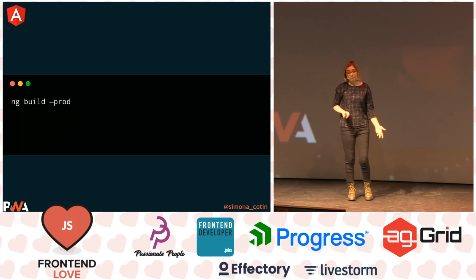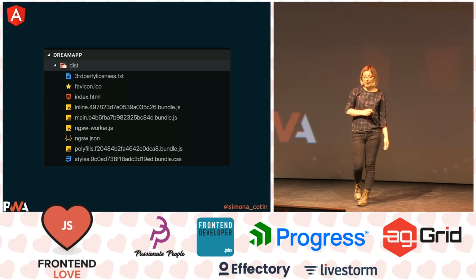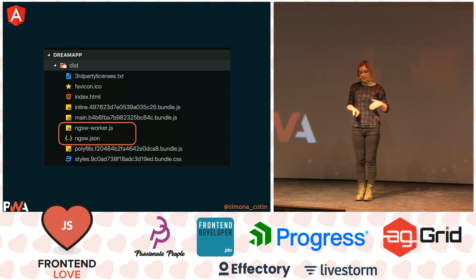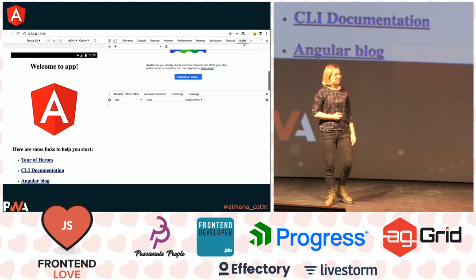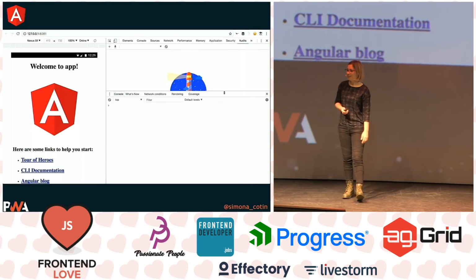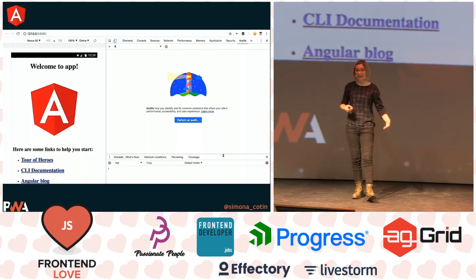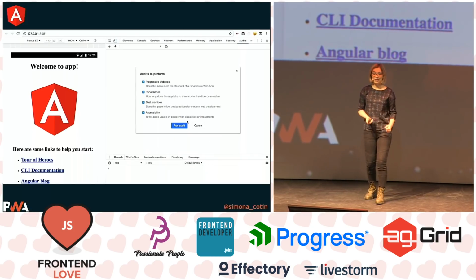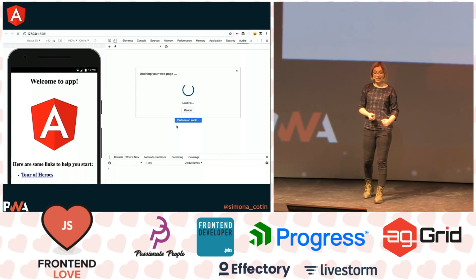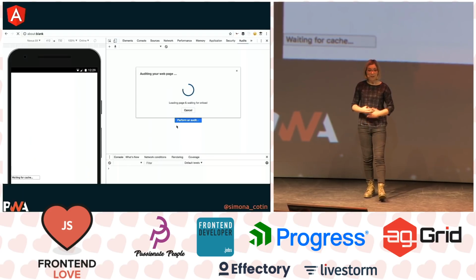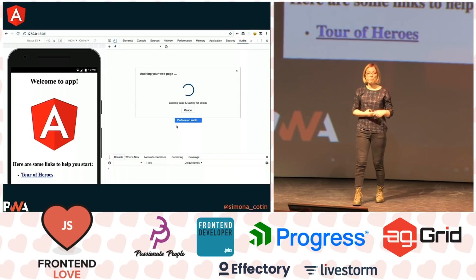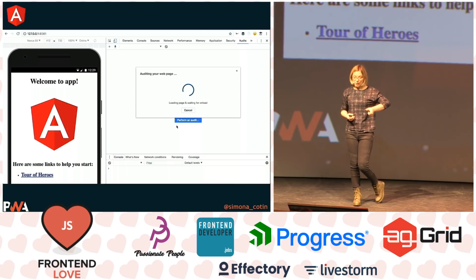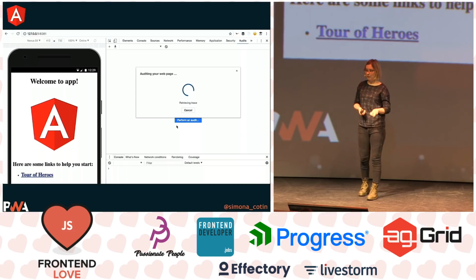So then we go ahead and build for production. And this is what gets generated, and these are our service workers. And then, because I'm a huge fan of gamification, I just went ahead and said, okay, let's test this. Let's see with our Lighthouse plugin what score my progressive web app gets. And here we're going to get scores for progressive web app, best practices, accessibility, and also performance.